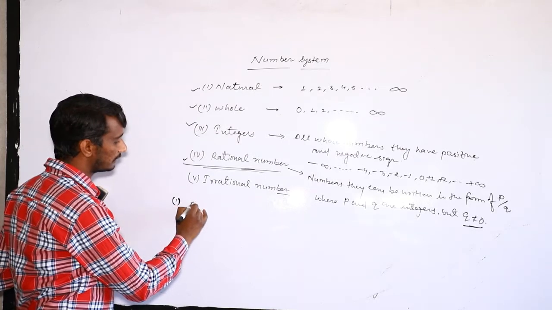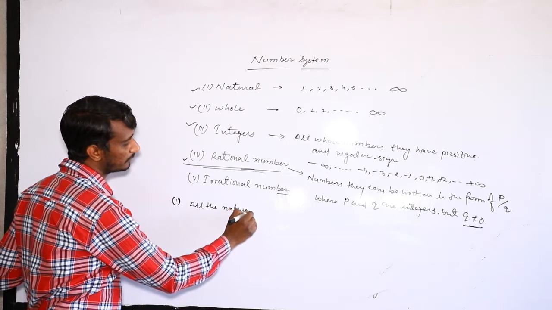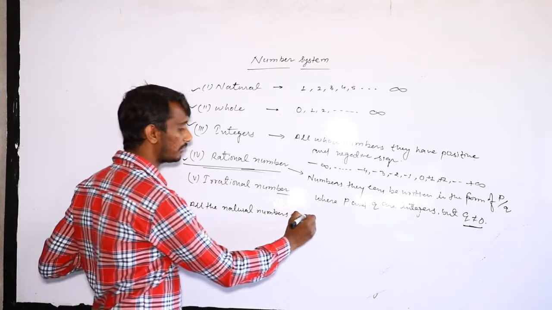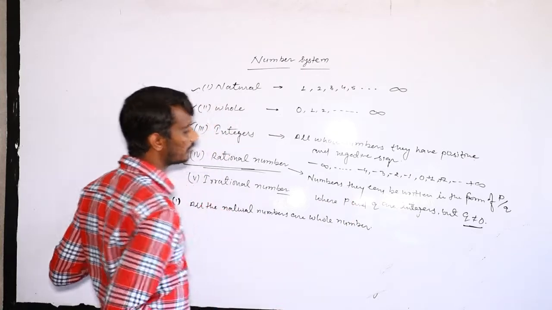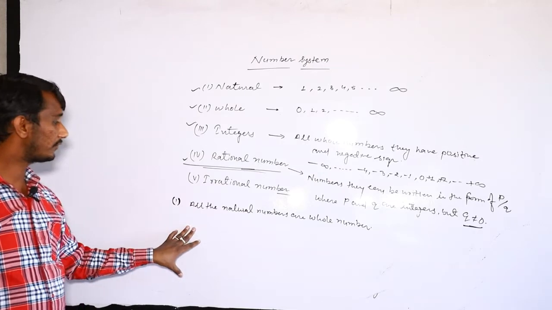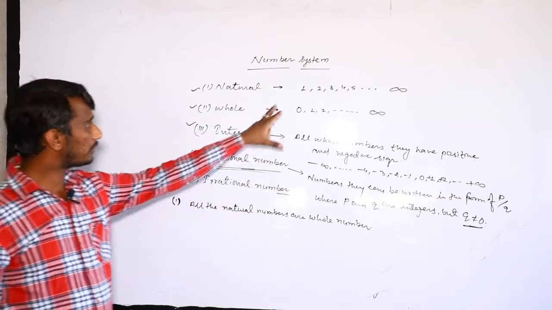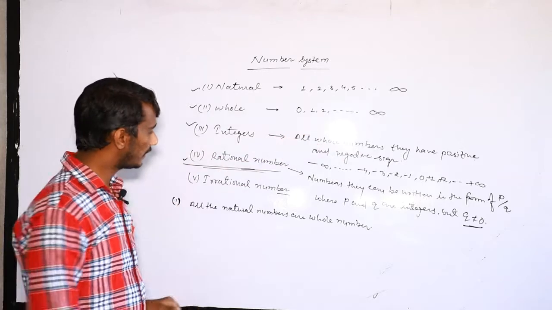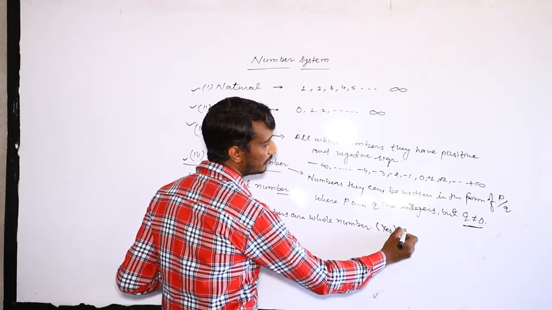All the natural numbers are whole numbers. Check here. All the natural numbers are whole numbers. It is correct or not? We know that, according to the statement, all the natural numbers, meaning 1 to infinity, are included in the whole numbers or not. So we check here, yes. All the natural numbers are whole numbers. So the statement is correct. You can say true.